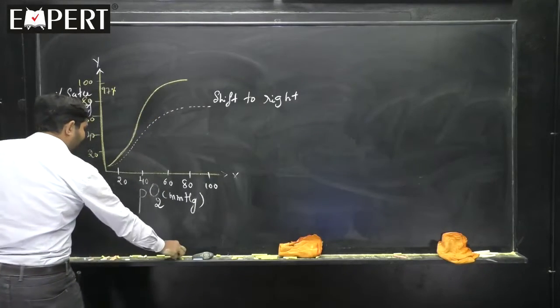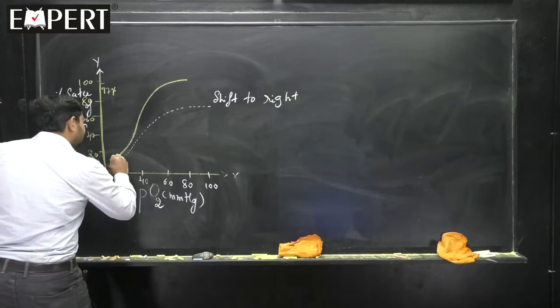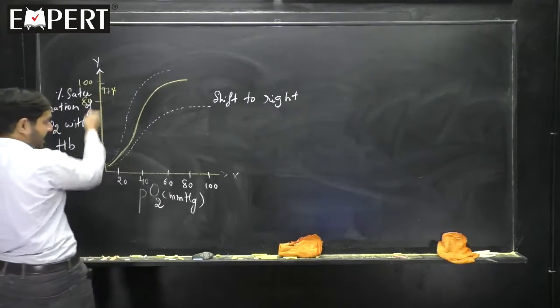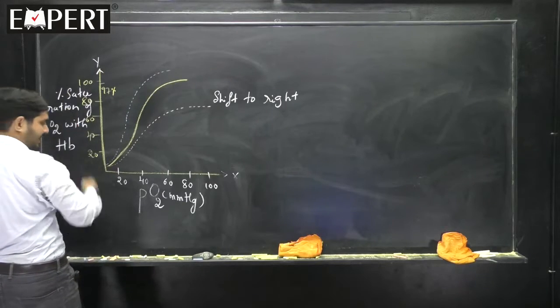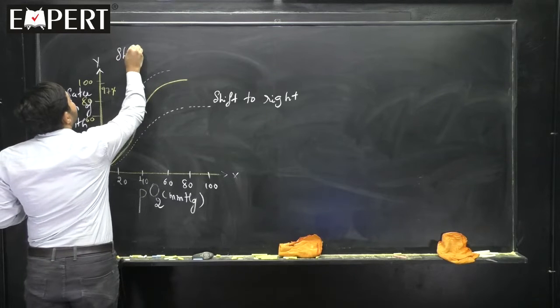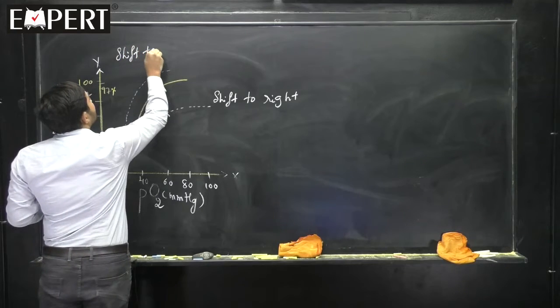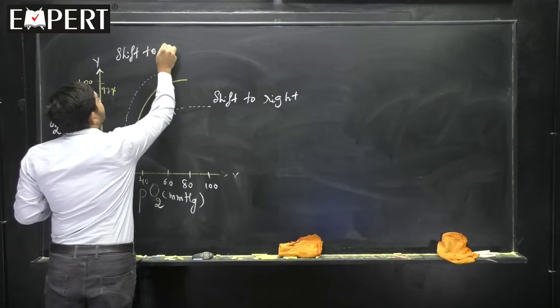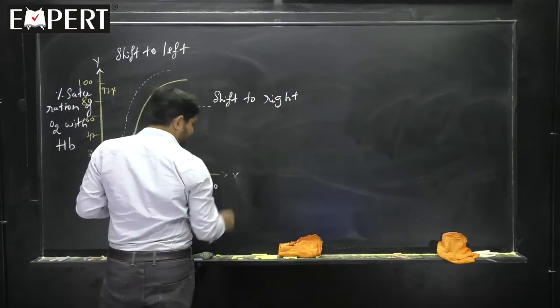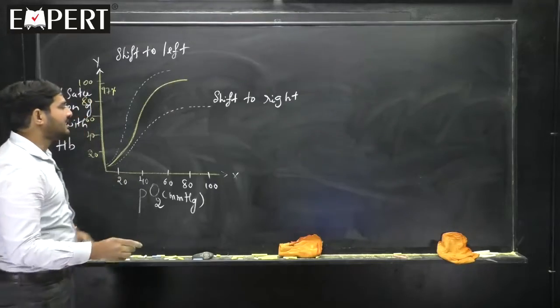Similarly, if a graph is moving towards the y-axis, then we call it a shift to left. Shift to left, shift to right. Is the matter very clear?